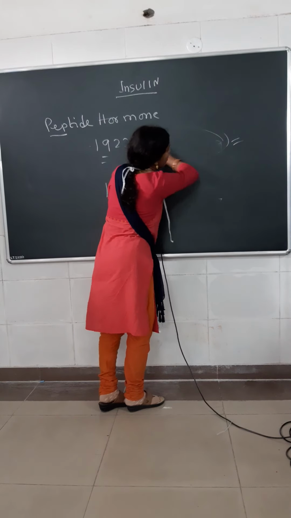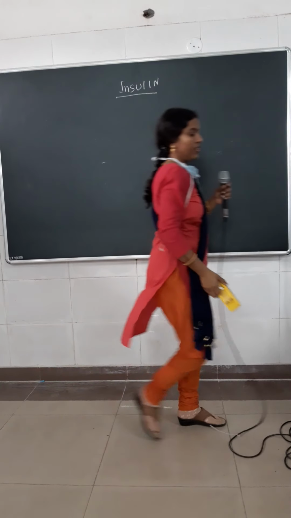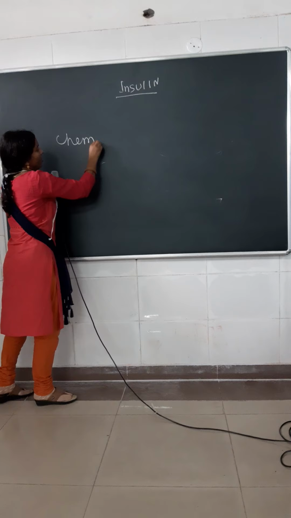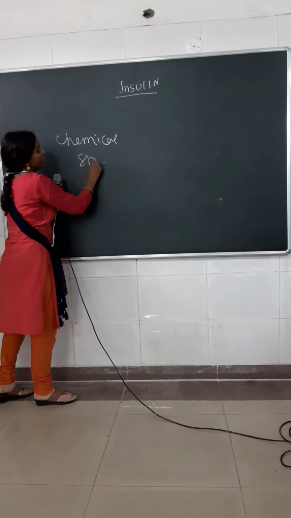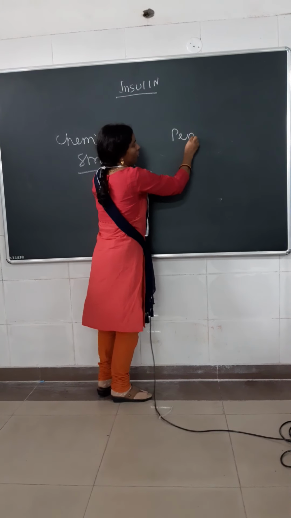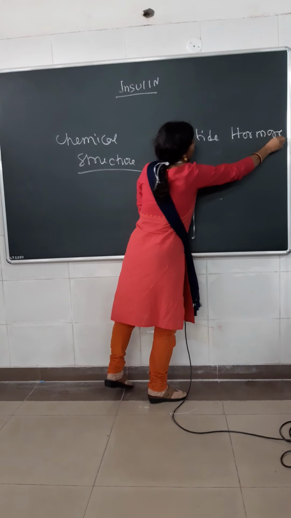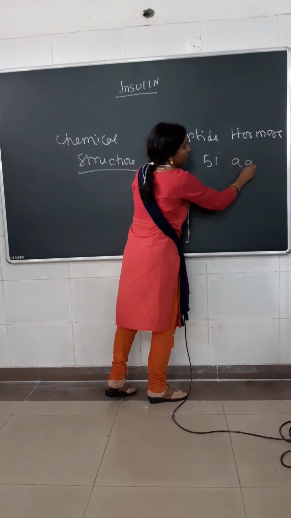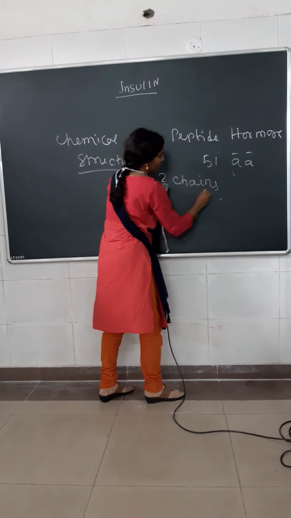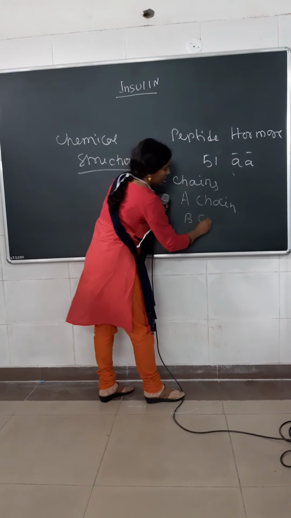Now the second thing is the chemical nature of insulin. Chemical structure of insulin: insulin is a peptide hormone which contains 51 amino acids, and two chains are there, one is A chain and another one is B chain.